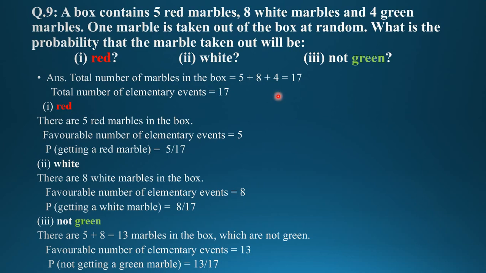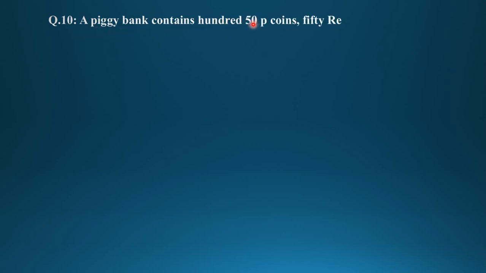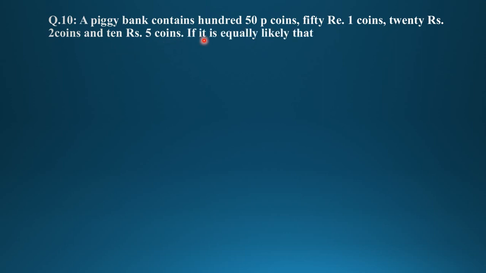Here we simply use the number of favorable outcomes to the event upon the total number of outcomes. Now question number 10. A piggy bank contains 100 fifty-paisa coins, 50 one-rupee coins, 20 two-rupee coins and 10 five-rupee coins.